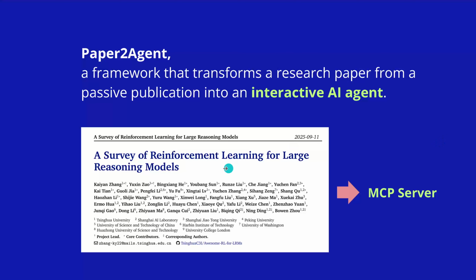The idea is that you have any ArXiv paper, let's say on artificial intelligence or theoretical physics, whatever you like, and you just convert this into an MCP server so you have access with any interactive AI agent to this particular paper, to all the insights and every tool that you use. The complete code is available to you. So how do we build this from, if you want, a passive paper to an interactive agent with an MCP server?